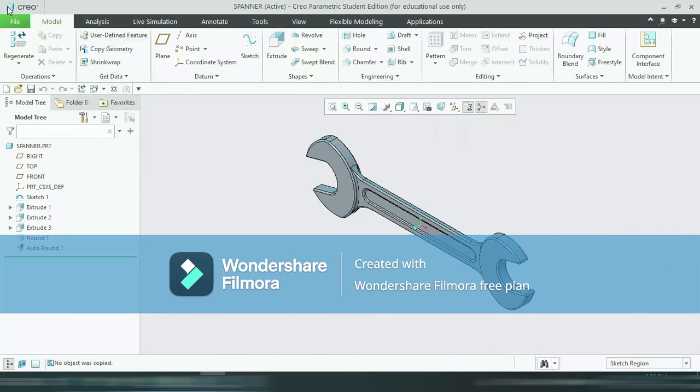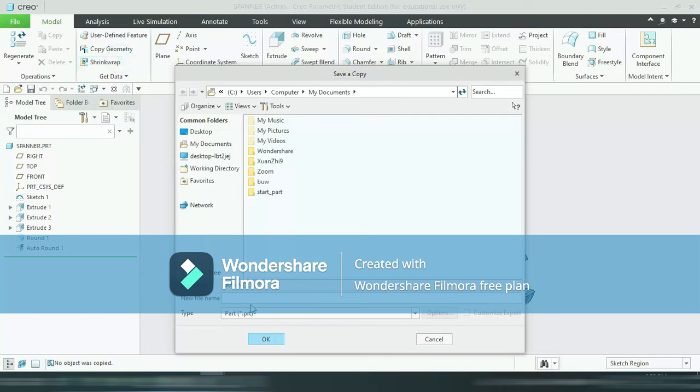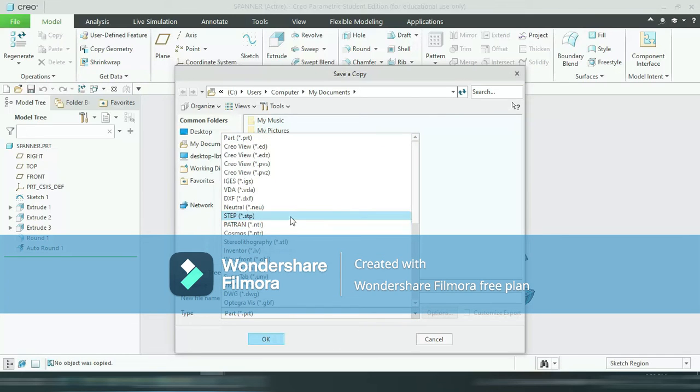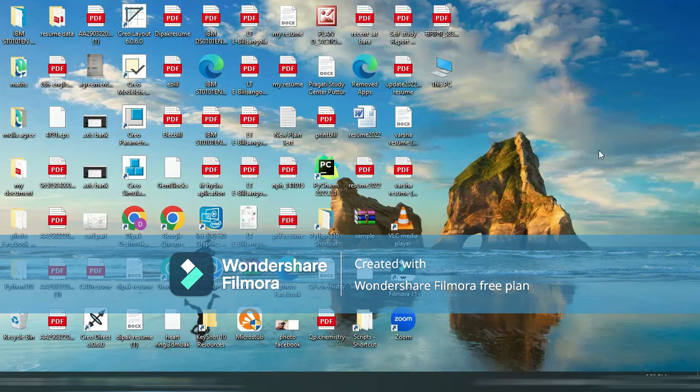Now I am saving this file: save as, save copy. Just change the type of the part. I am selecting the STEP file here so that I can open this spanner model into Ansys. Now I am opening Ansys.